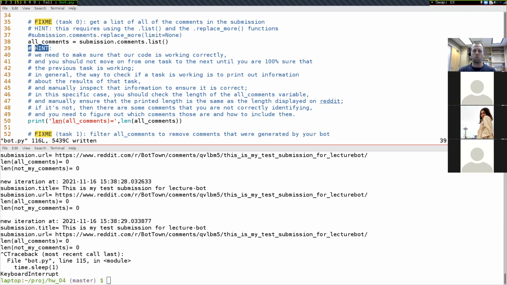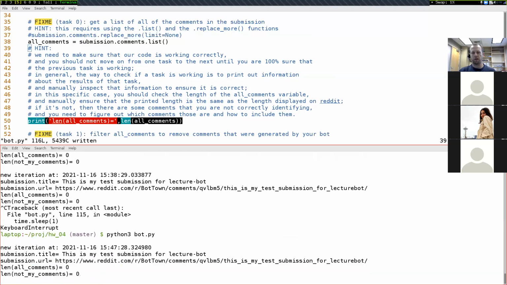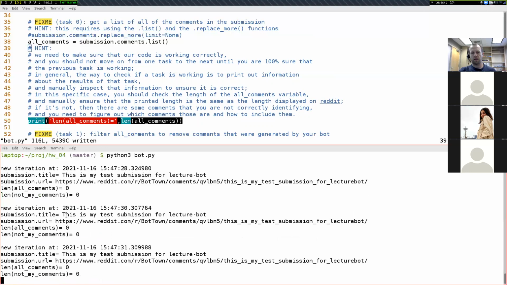I can't have one set of perfect gold standard doc tests. So this print statement down here is what I'm going to use as my reference to make sure things are working correctly. I'm going to rerun this code, python3 bot.py,